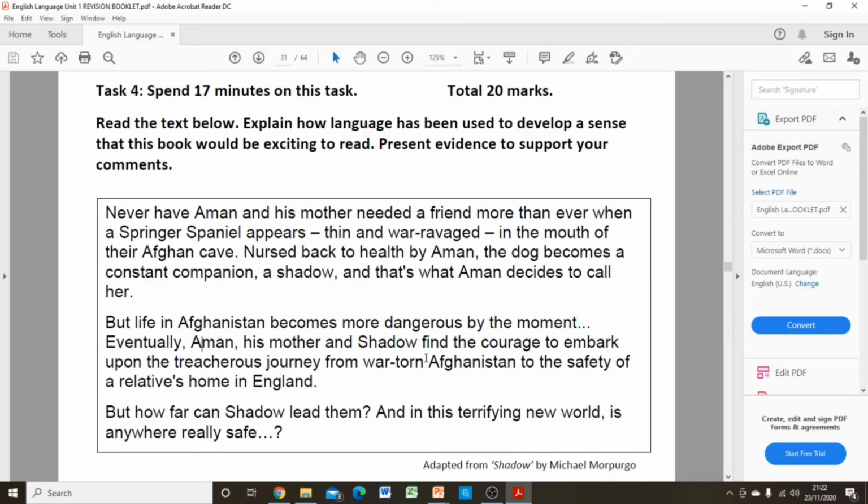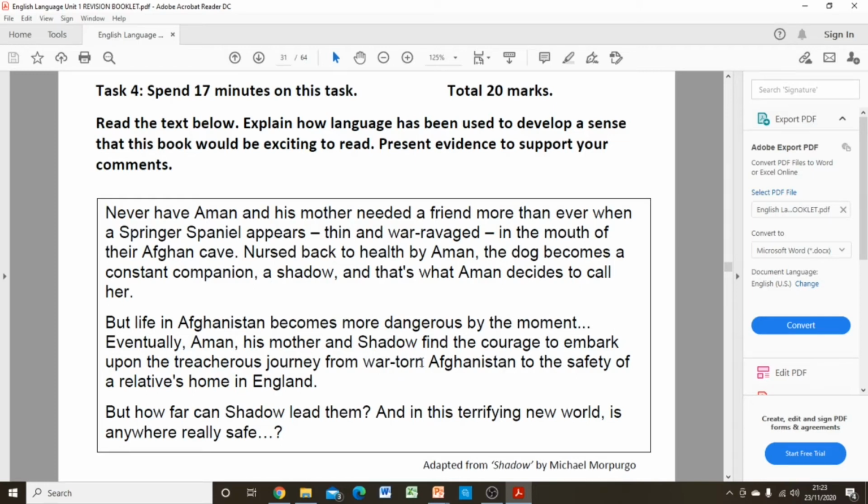Eventually, Aman, his mother and Shadow find the courage to embark upon the treacherous journey. So looking at the language here, courage is a noun, and the word embark is a verb, signifying a new adventure, and you have to be brave if you're going on a new adventure. So this again is leading to this tone and sense of excitement in this novel. The word treacherous as well is another adjective, and this is really heightening the sense of danger in the story, a bit of dramatic tension starting to creep into the language, again creating that tone of excitement. From war-torn Afghanistan.